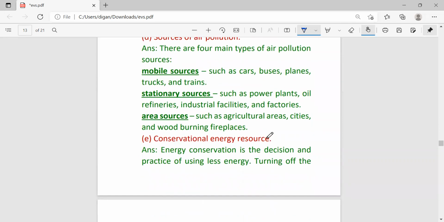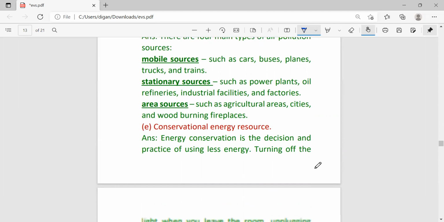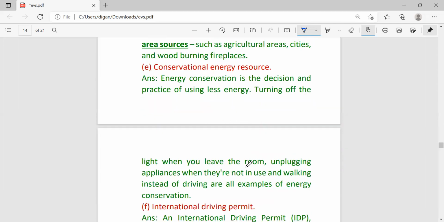Then conservational energy resources. Energy conservation is the decision and practice of using less energy, turning off the light when you leave the room, unplugging the appliances when they are not in use, walking instead of driving, are all examples of energy conservation. So energy conservation means trying to use less energy.